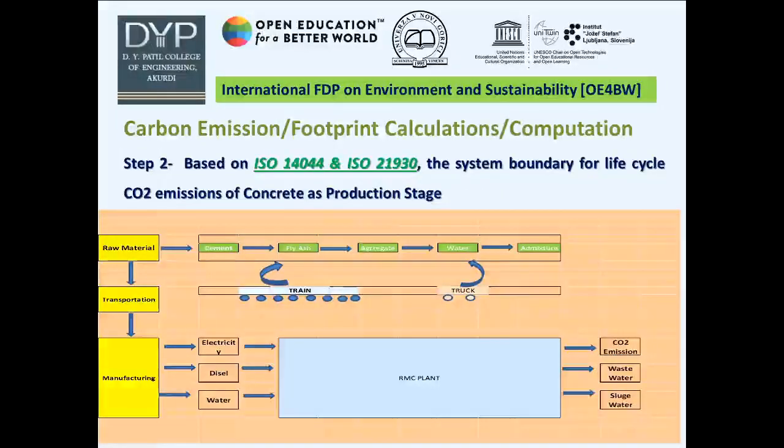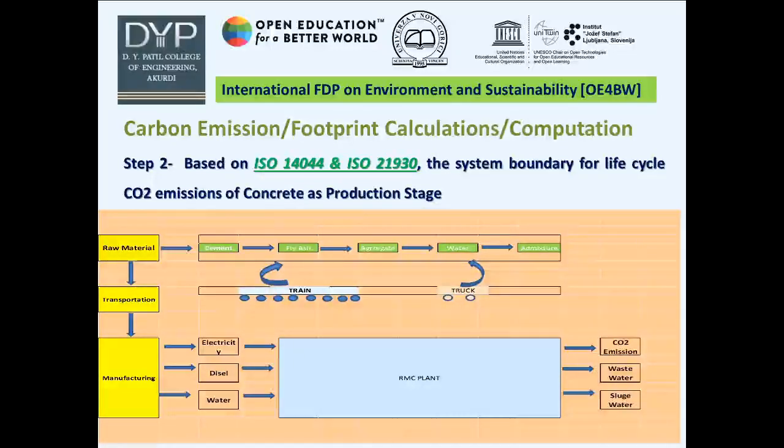Based on ISO 14044 and ISO 21930, the system boundary for life cycle CO2 emission of concrete as production stage is: first raw material, second transportation and third manufacturing. The raw materials used for concrete are cement, fly ash, aggregate, water and admixture.